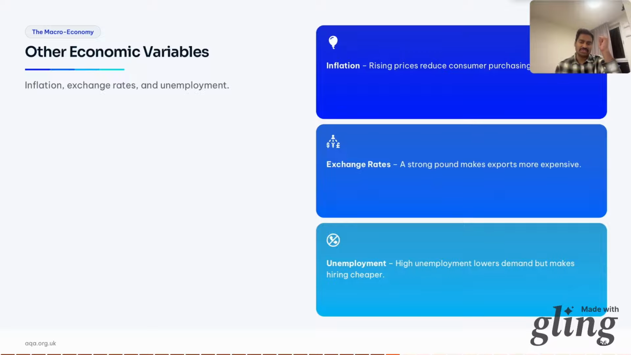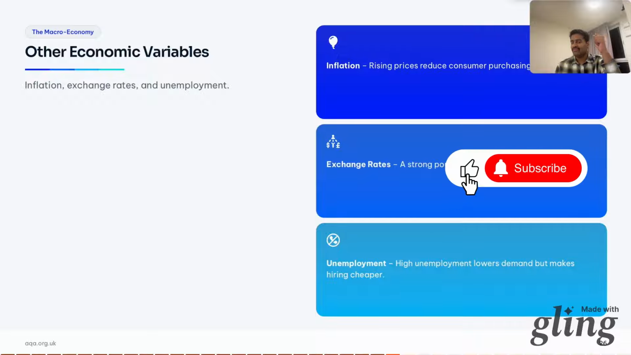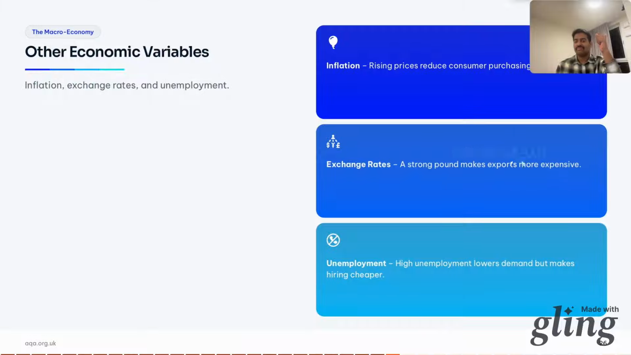And next is exchange rates. A strong pound makes imports cheaper, good if you buy from abroad, but exports more expensive, bad if you sell abroad, if you're from the UK. Unemployment is the third factor. High unemployment lowers demand because fewer people have money, but it makes hiring cheaper, as more people are looking for work.